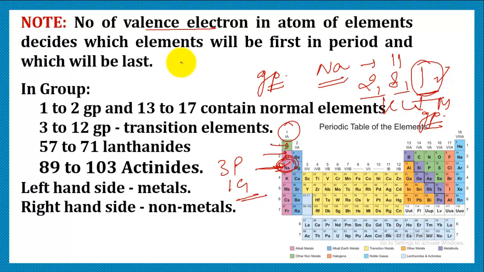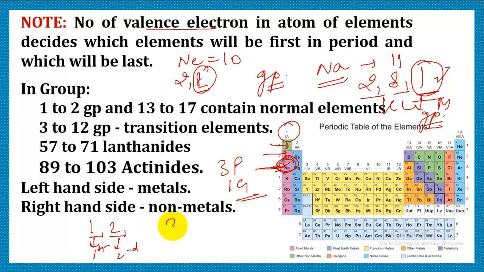Let's take neon. We know that the atomic number for neon is 10. First you write the atomic number, then you write the configuration. Now you can see that the valence electrons are 8. The elements with 1 and 2 valence electrons are members of the first group and the second group.